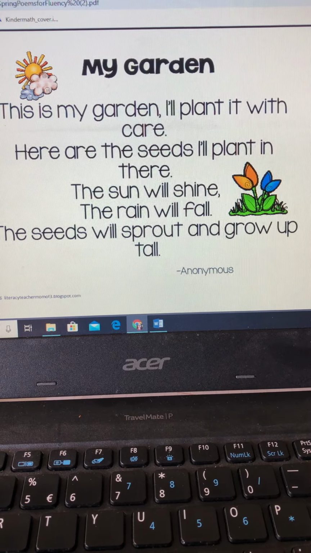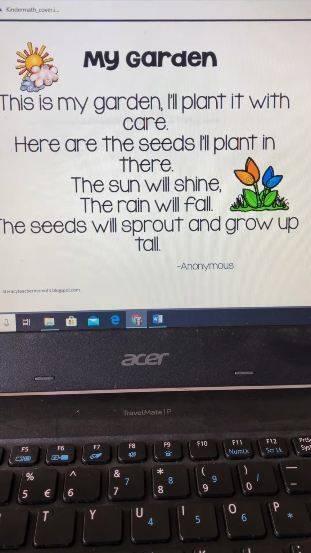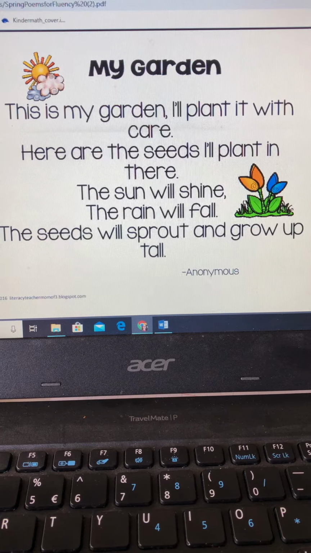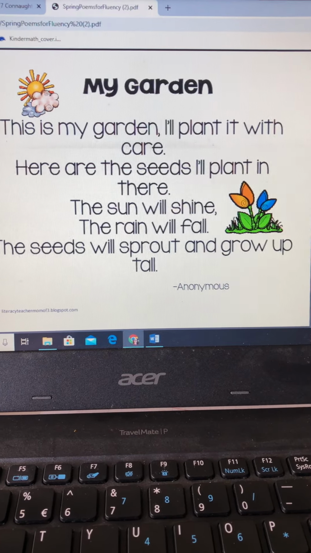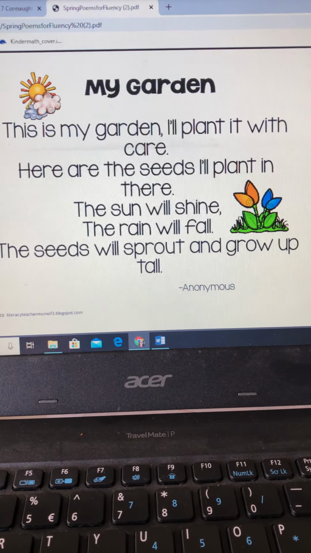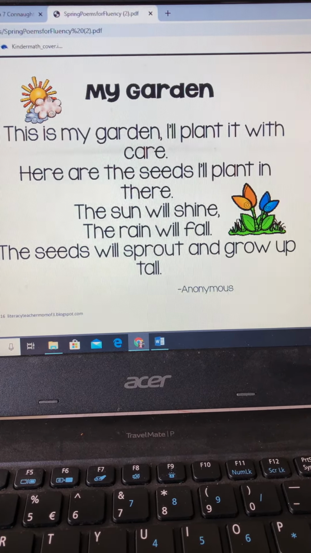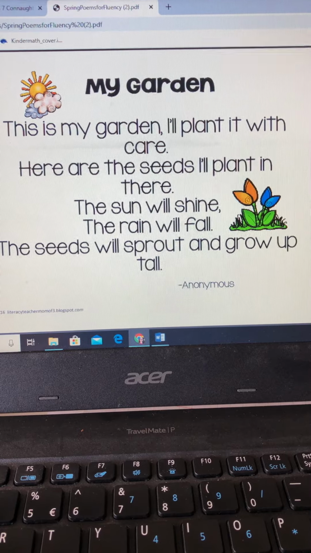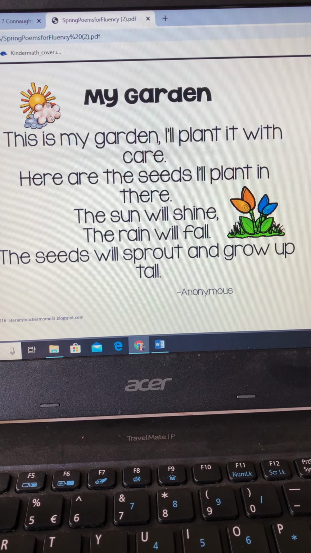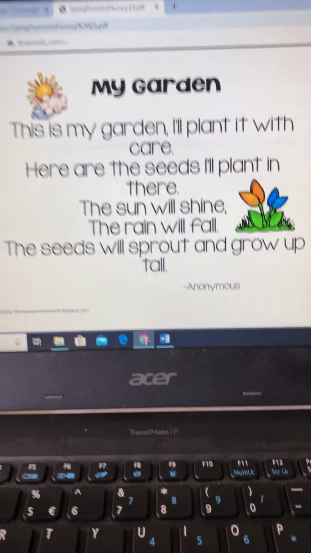Today I'm going to be reading a poem with you. Now I don't have a printer at home, so I'm just going to use my computer. Sorry if it's a little bit shaky. This poem is called My Garden, and I'm going to read each line and then I would like you to repeat it after me, okay? Just like we do in class.